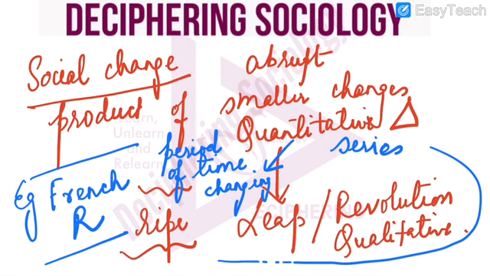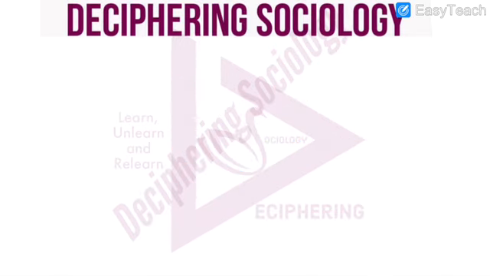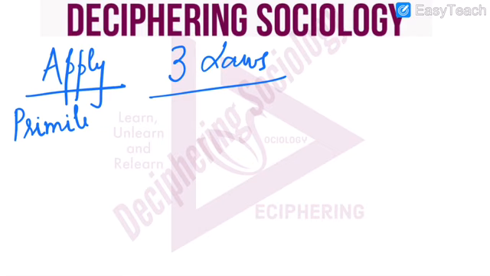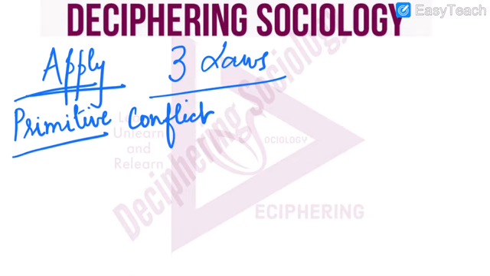Now, the question which was given as an assignment or a task said that you had to apply all the 3 laws of dialectics to the modes of production. Now, since the first mode, the primitive mode, does not contain any conflict, we can say that there was no social change.